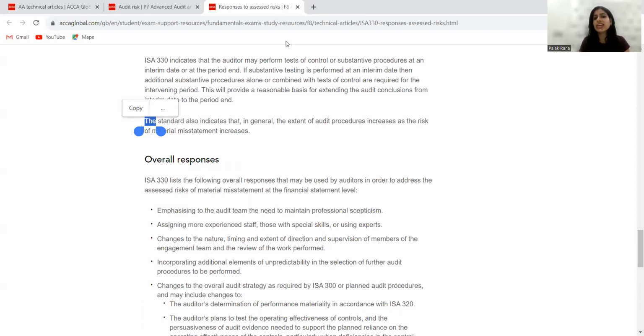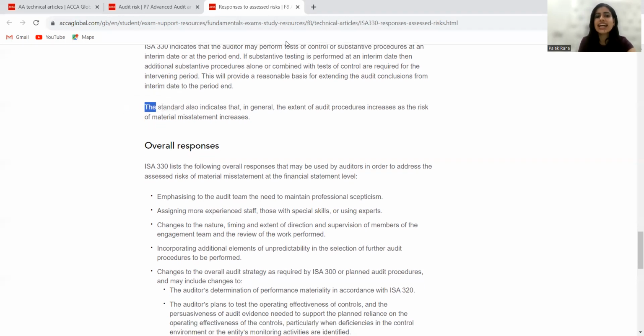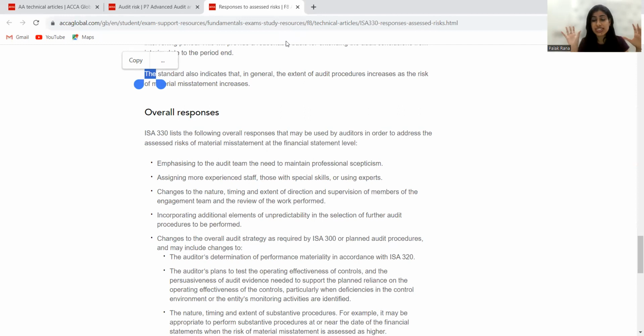So, another thing is overall responses, that there is a list given by ISA 330 of the following overall responses that may be used by the auditor in order to address the risk of material misstatement at the financial statement level. So, what my auditor will be doing while addressing those risks in the financial statements, he will emphasize that the audit team needs to maintain professional skepticism. We know that professional skepticism is the main element of the ethical requirements. Now, he will analyze whether I need to assign more staff or not, whether I need some expertise, and whether I need to change the nature, timing, and direction of the work performed, which we have to perform during the audit scenario.